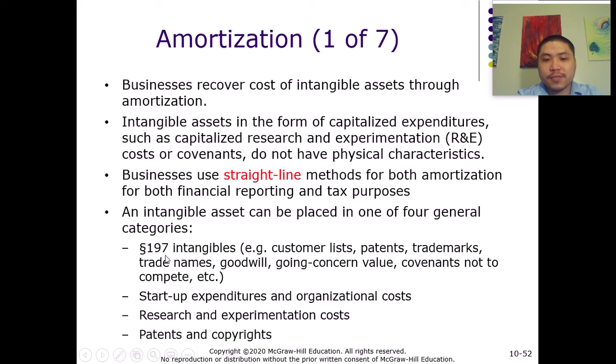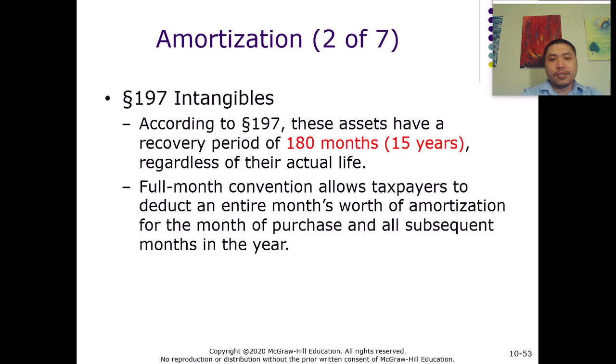A lot of intangible assets can be categorized under this type. The second type is startup expenditures and organizational costs. The third type is research and experimentation costs, or sometimes they call it research and development costs, R&D. And the fourth type is patents and copyrights. So let's talk about each of these.